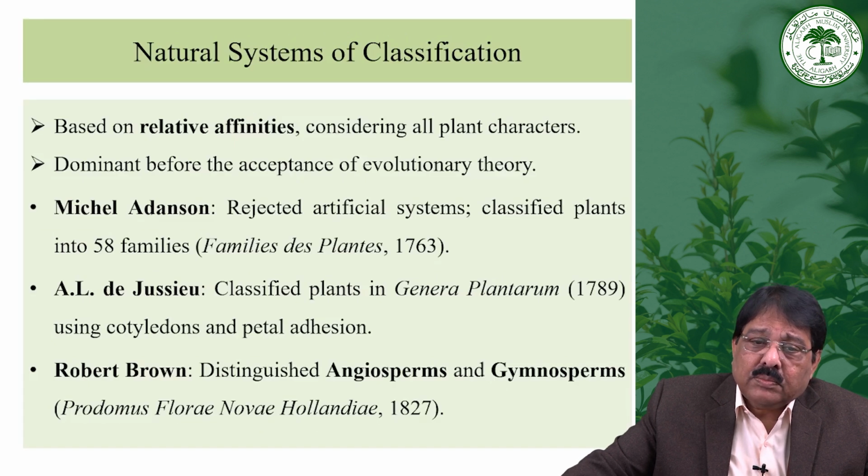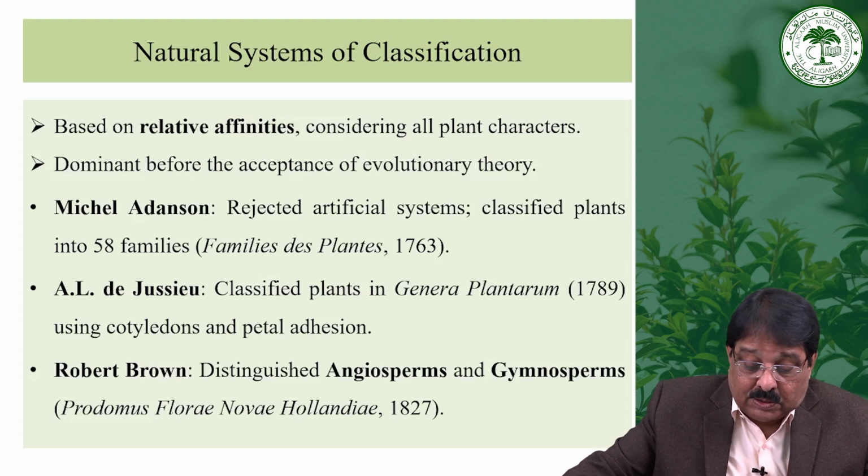Then the natural system, based on relative affinities considering all plant characters, was dominant before the acceptance of the evolutionary theory. Michel Adanson rejected the artificial system and classified plants into 58 families, in Familles des Plantes in 1763. He rejected the artificial system. Then Jussieu classified plants in Genera Plantarum in 1789.